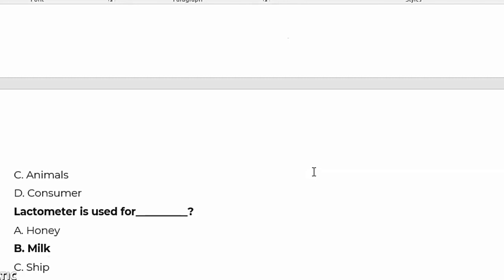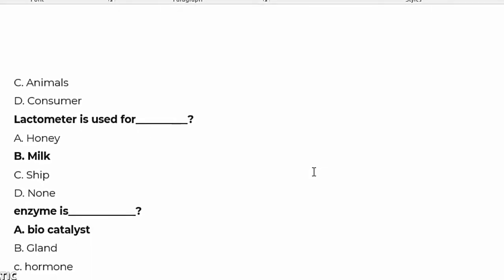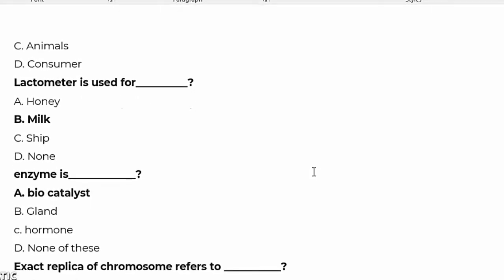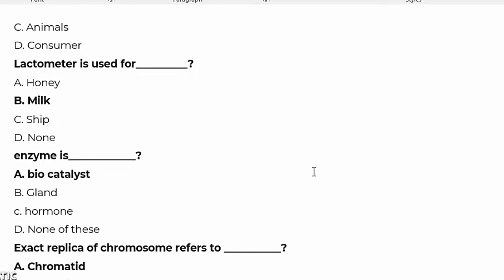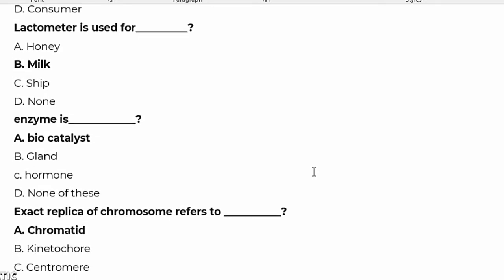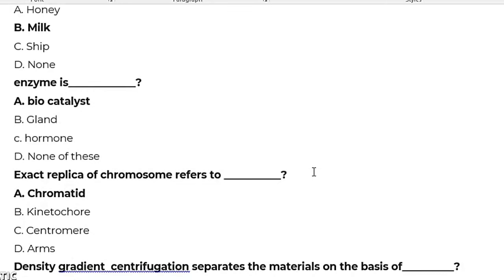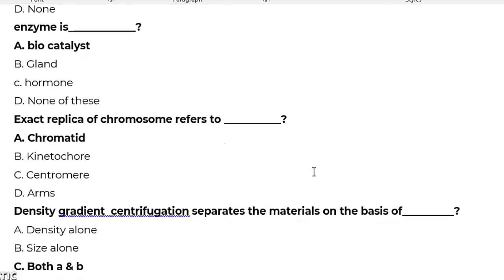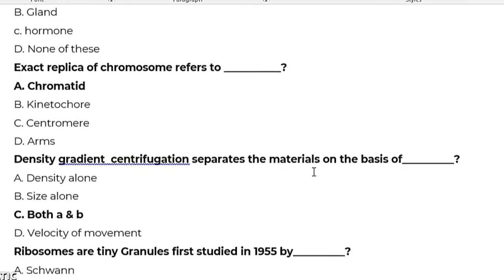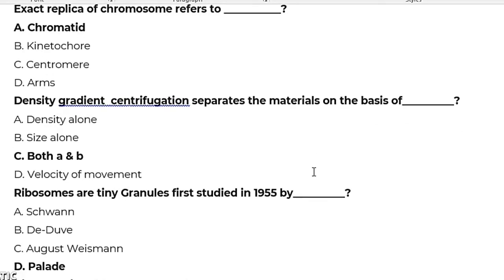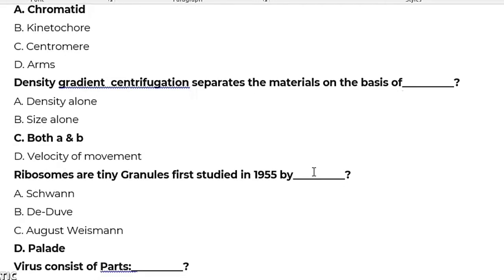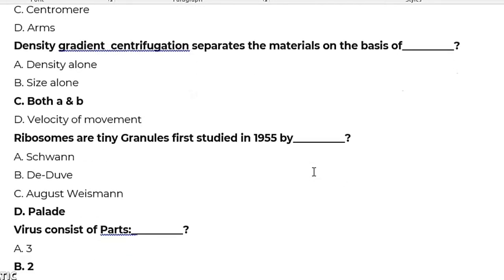Lactometer is used for dash. Milk is the right answer. Enzyme is dash. Biocatalyst is the right answer. Exact replica of a chromosome is called chromatid. Density gradient centrifugation separates materials on the basis of dash. Both A and B. Ribosomes are tiny granules first studied in 1955 by dash Palade.